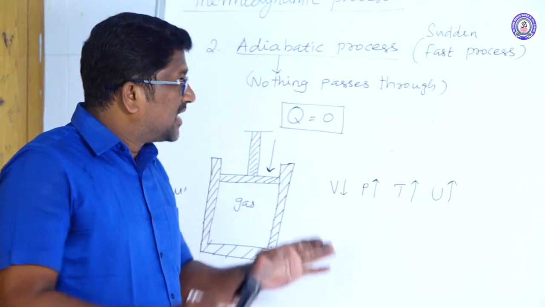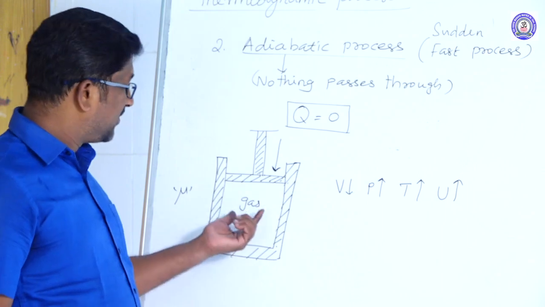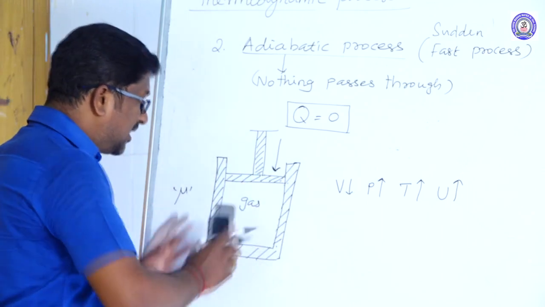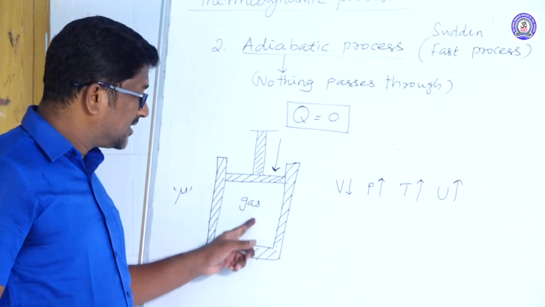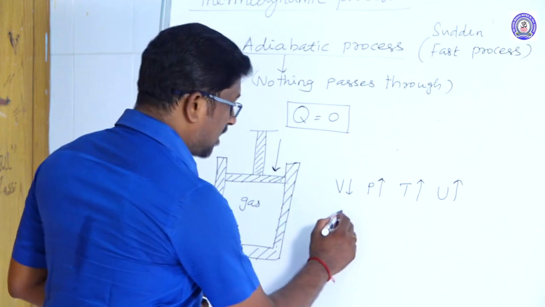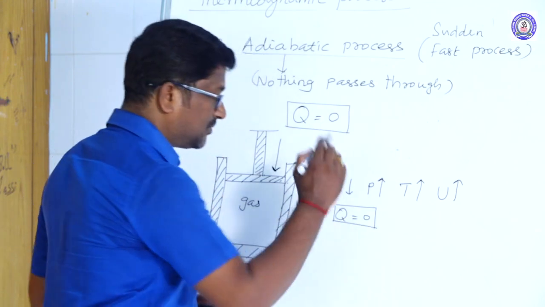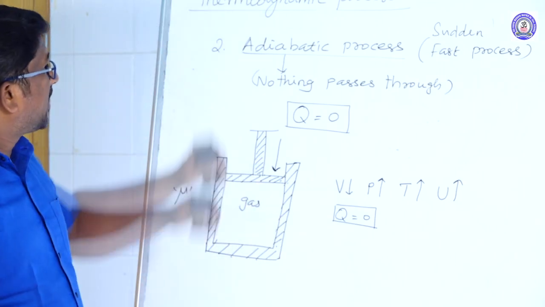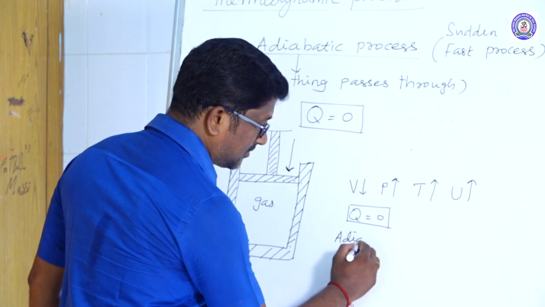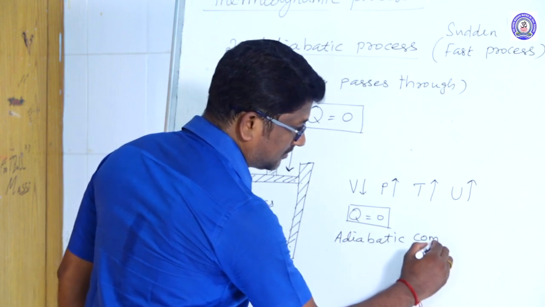Right. So there is no sufficient time for exchange of heat between the system and the surroundings, because the system is completely insulated. No heat energy travels from the system to the surroundings. That is, the amount of heat energy supplied by the system is zero. And this type of adiabatic process is called adiabatic compression.